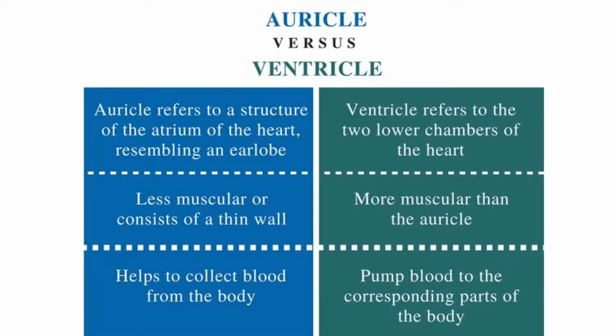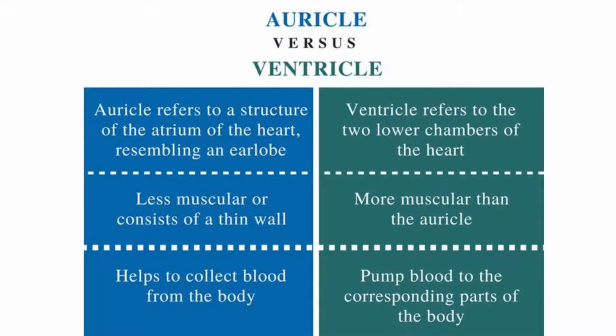Let us now understand the differences between the auricles and the ventricles. The auricles refer to a structure of the atrium of the heart resembling an earlobe. Ventricles refer to the lower 2 chambers of the heart.